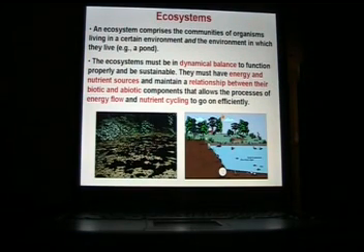The ecosystems must be in dynamical balance to function properly and be sustainable. They have to have balance. They must have energy and nutrient sources, and they must maintain a relationship between those biotic and abiotic components that allows the processes of energy flow and nutrient cycling to go on efficiently. So that means everything has to work properly together.